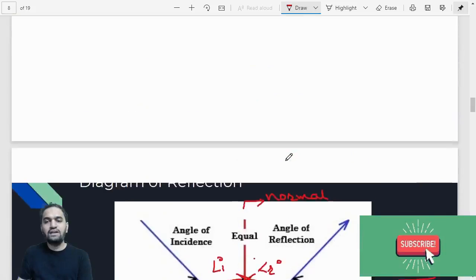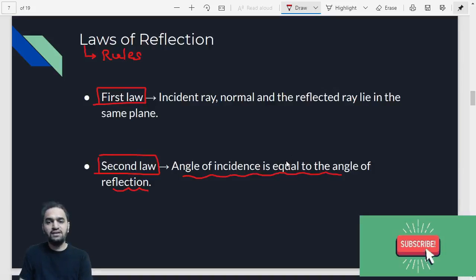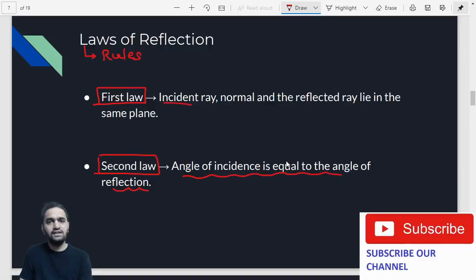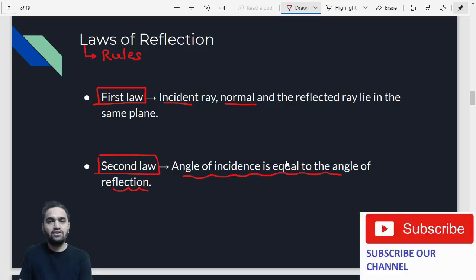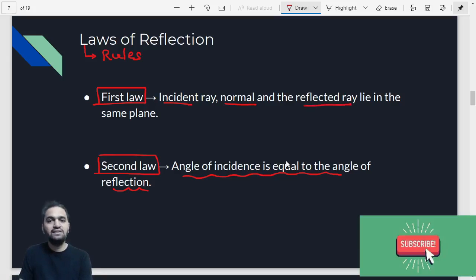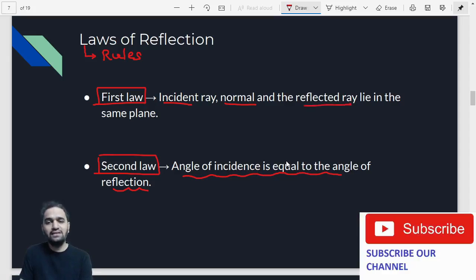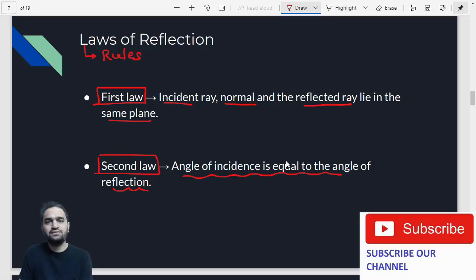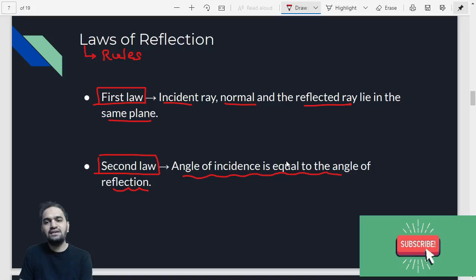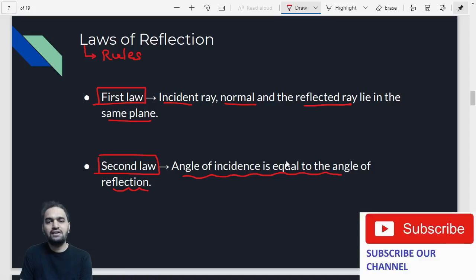Now let us try to understand the first point. They are saying the incident ray, that is the incoming ray, the normal, that is the perpendicular which I drew to find the angles, and the reflected ray, lie in the same plane. What do they mean by the same plane? You must have heard about the x-axis and y-axis from graphs. Suppose the incident ray is present on the x-axis.